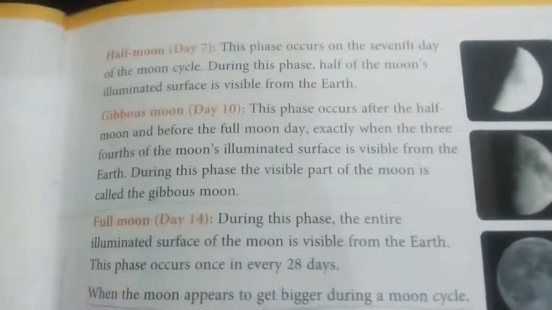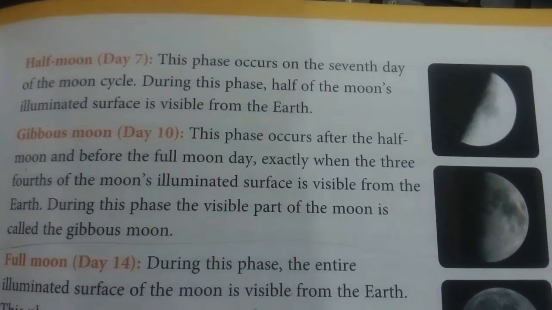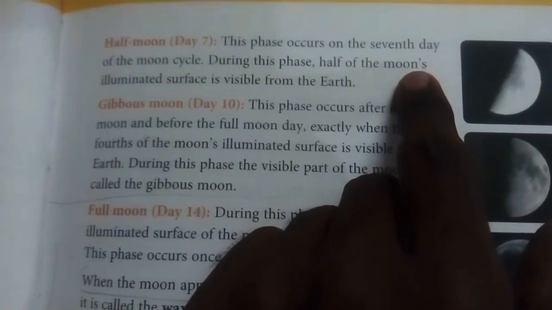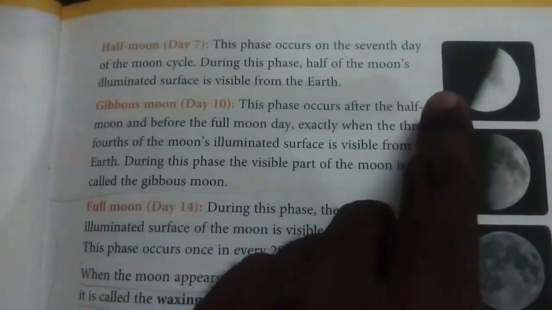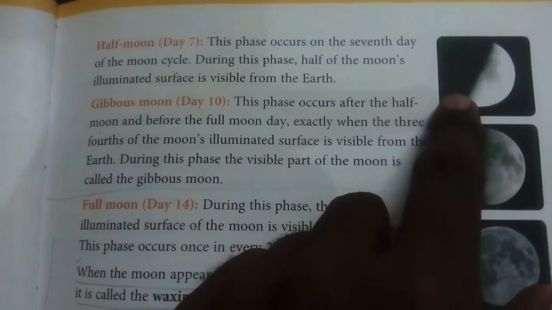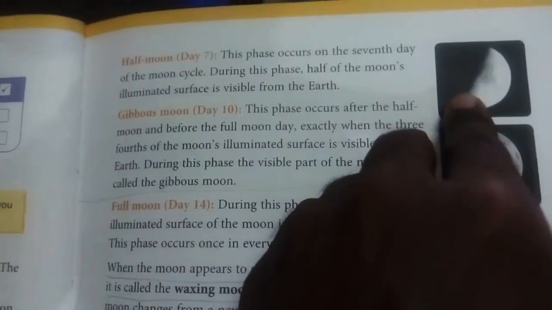Now, what is the third kind of phase of the moon? It is known as the half moon, and it appears on the 7th day of the moon cycle. Half of the moon appears, and we can see it from the Earth.